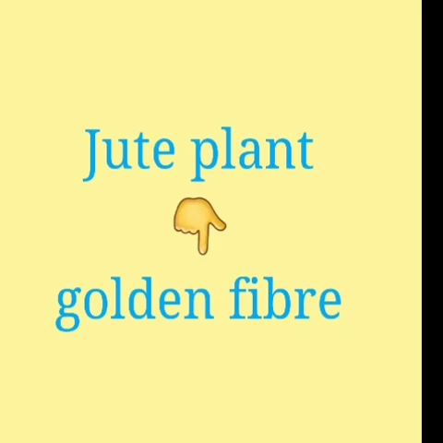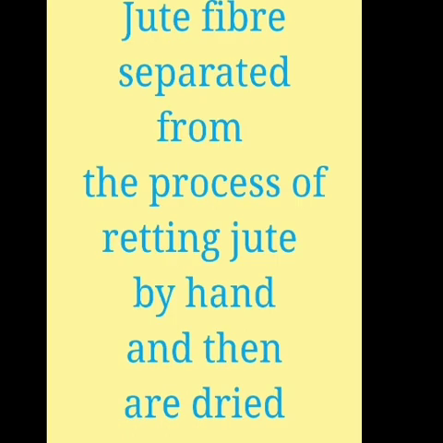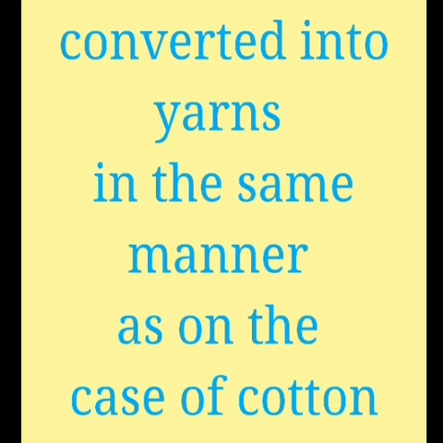It is also referred to as the golden fiber due to its color and cost effectiveness. Jute fibers are separated by the process of retting by hand and then dried. These are converted into yarns in the same manner as in the case of cotton.